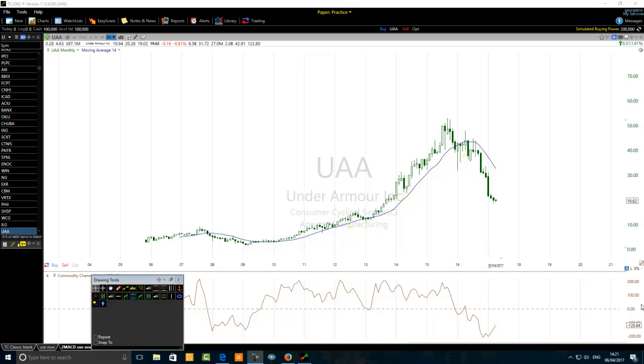There was an article by Jason Derrick at www.benzinga.com. In that article, an analyst called Susan Anderson downgraded shares of Under Armour. So you can see that financial analyst Susan Anderson has downgraded Under Armour stock.